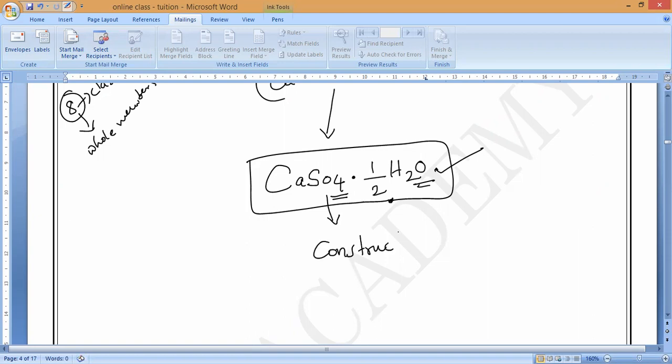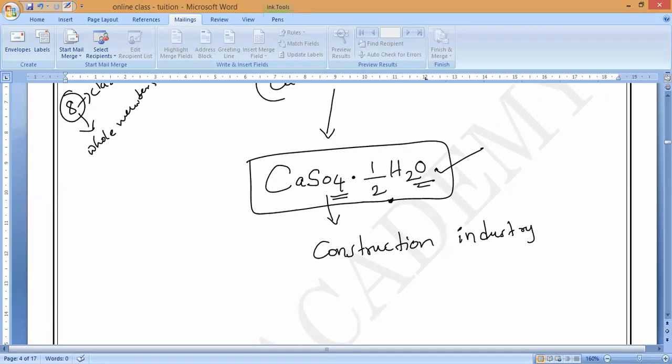Understanding that? Because once it reacts with the water, it will become very strong. That is why the construction industry has been using it from long back, but now it has many other uses, which we will learn in the uses of plaster of Paris.